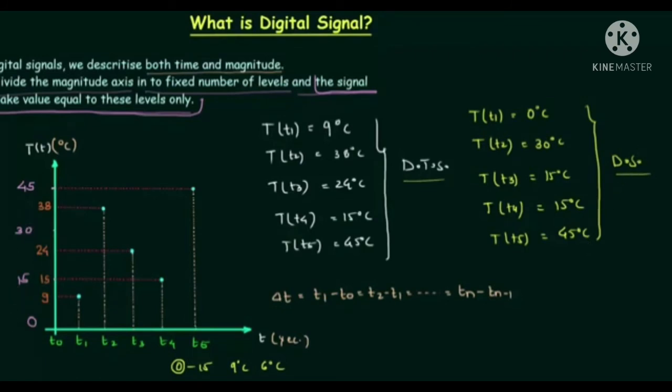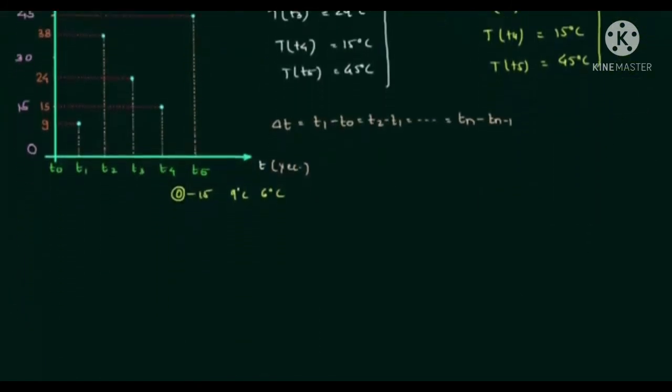Now we will see one more example in which we will consider the voltage. This is the time axis. Capital V is the voltage. We are considering the digital signal, and we have 0 volts and 5 volts as the two values that are allowed.